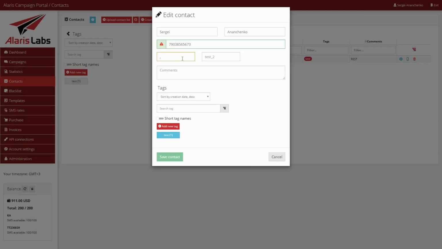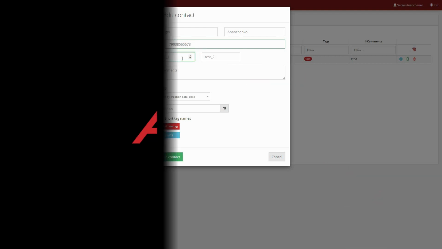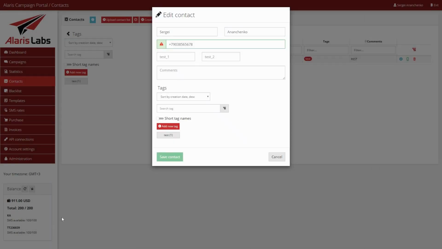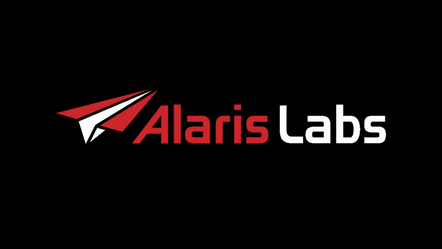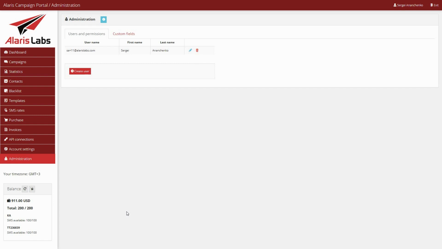The comma symbol can no longer be added to custom fields of a contact in Alaris Campaign Portal, as it caused incorrect saving of data. Previously, if a user of Alaris Campaign Portal added a new contact that started with plus, the system didn't allow saving the contact. Now the plus symbol is supported. In Alaris Campaign Portal, the Administration tab of the Administration page has been renamed to Users and Permissions.